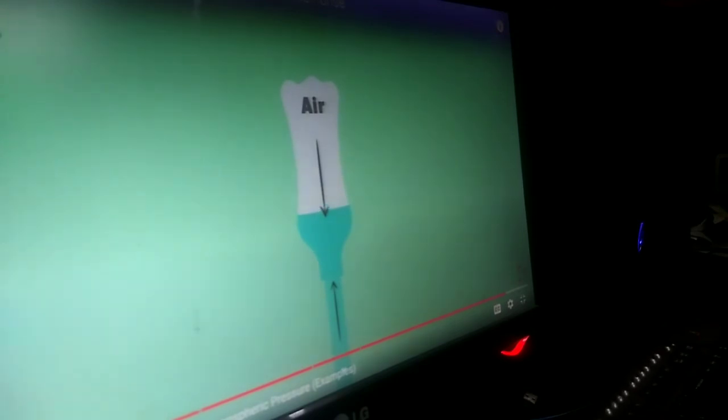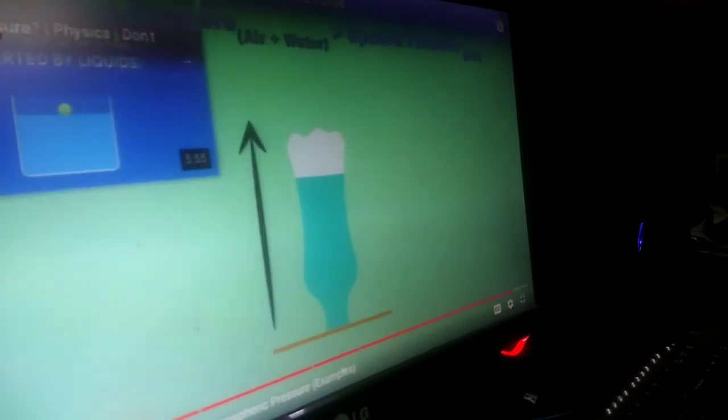The air from the top started exerting pressure on the water. The combined pressure of water and air from top could easily overcome the pressure exerted by air from the bottom. Hence, there is net force acting on the paper in the downward direction. That is, there is more pressure in the downward direction. That is the reason why this paper gets detached from the surface.